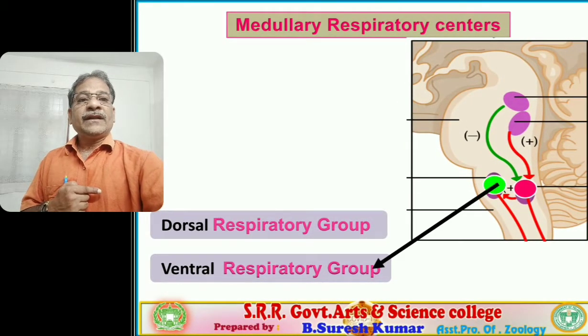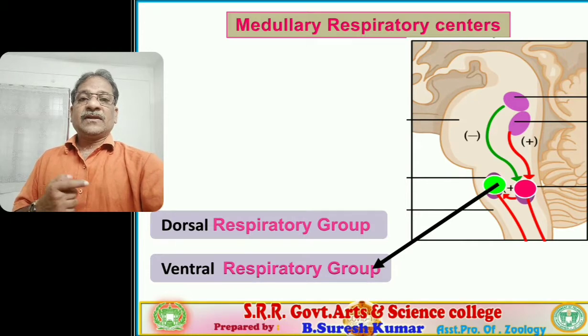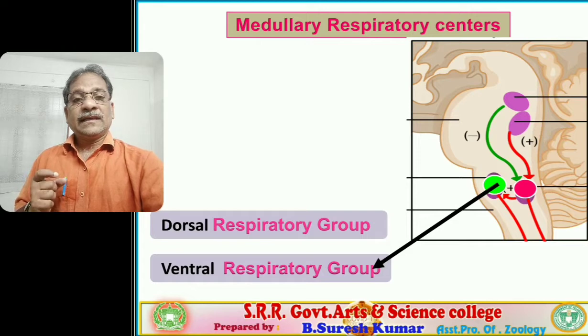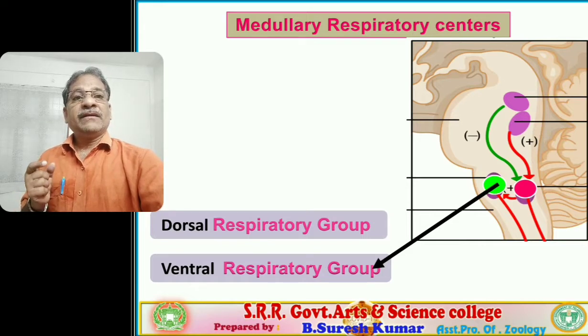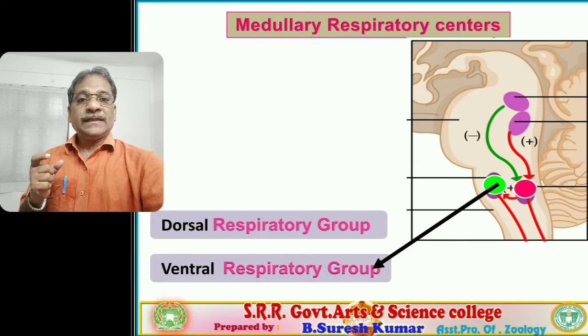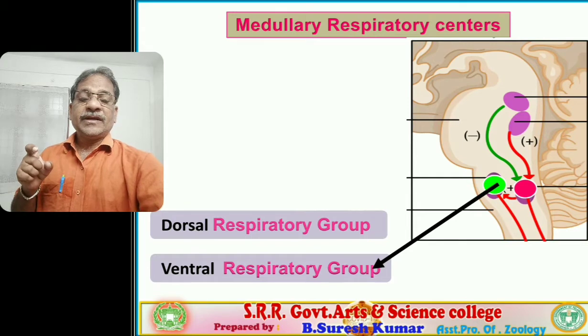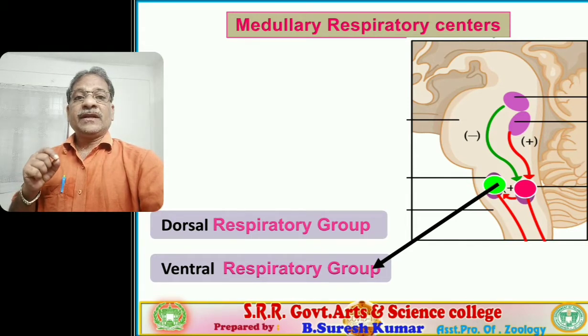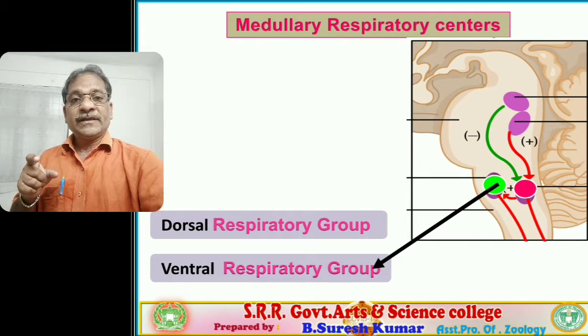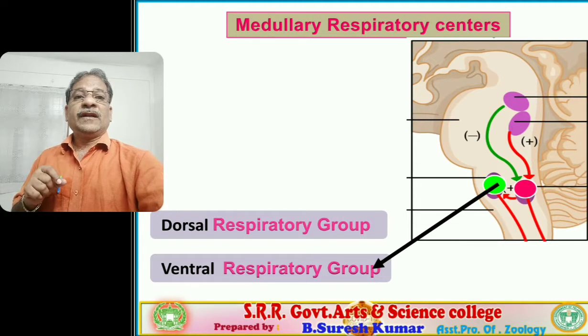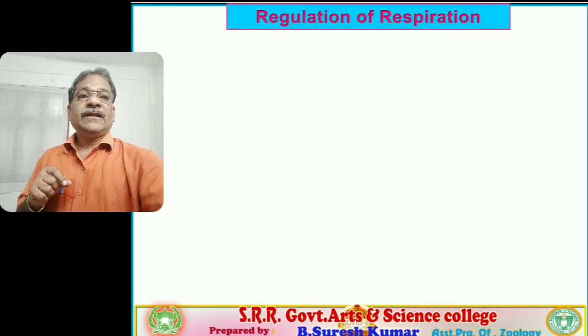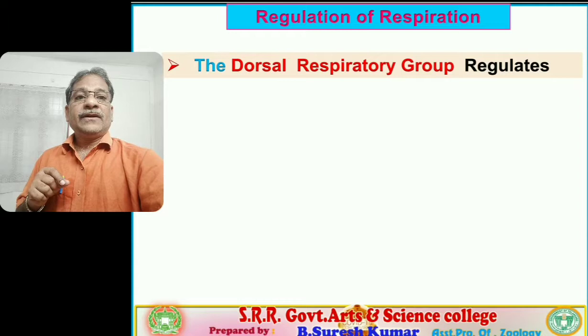These are the locations of the two neural structures that constitute the medullary respiratory center: one is DRG, another is VRG. Remember, this was asked in entrance examinations. The dorsal respiratory group and ventral respiratory group constitute the medullary respiratory center.